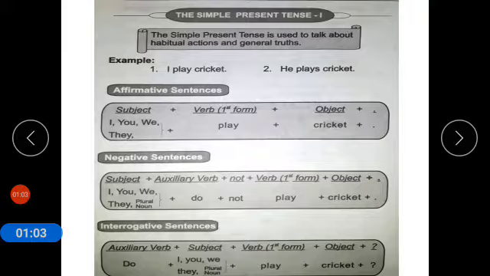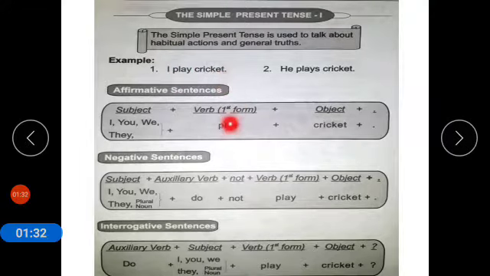So there are two types of sentences in example. The first one is I play cricket and the second one is he plays cricket. So look at the verb. In the first sentence the verb is used as play, and in the second with the addition of s. Why is it different from each other? We will discuss it.